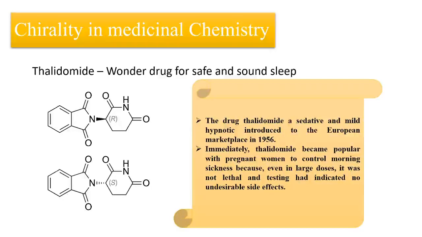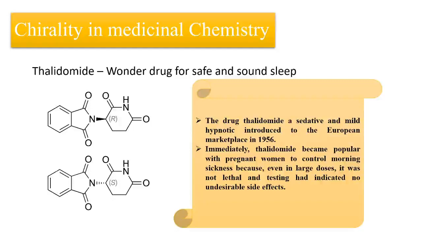So this drug was tested, but the drawback, or you can say the limitation, of that research was that your client was the pregnant woman. They were supposed to use this drug on pregnant women, but they didn't do the research on pregnant animals. They did the research only on normal animals.